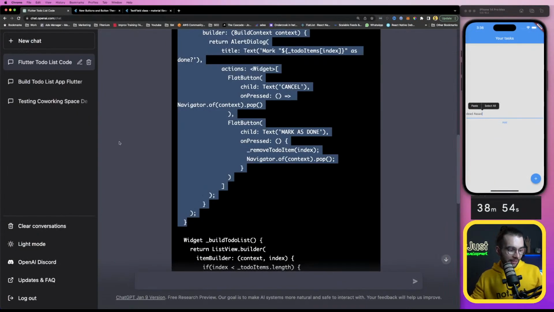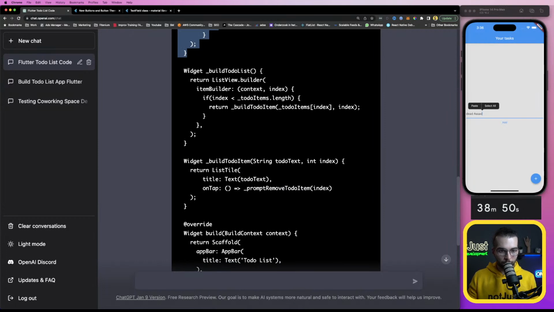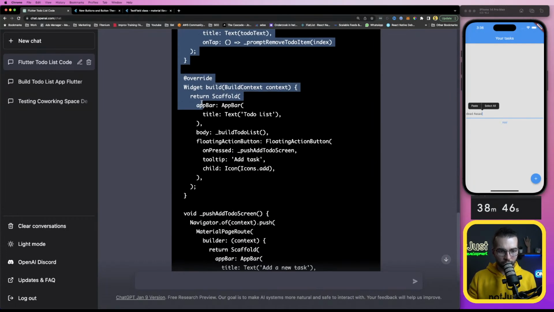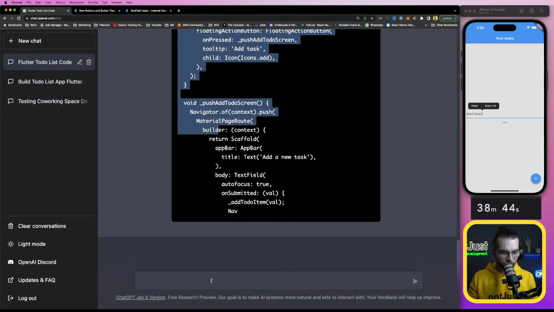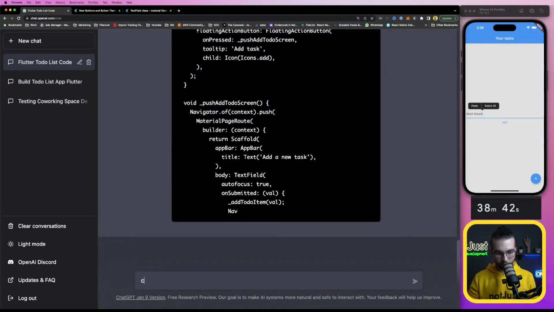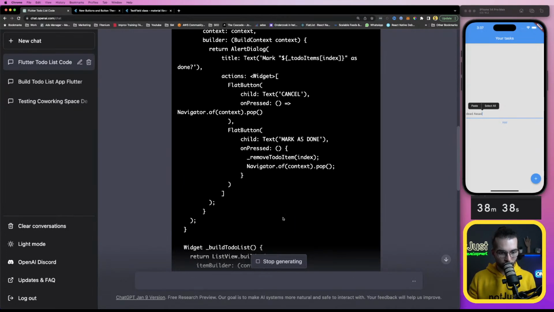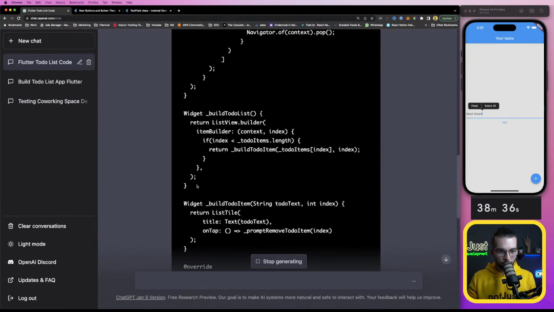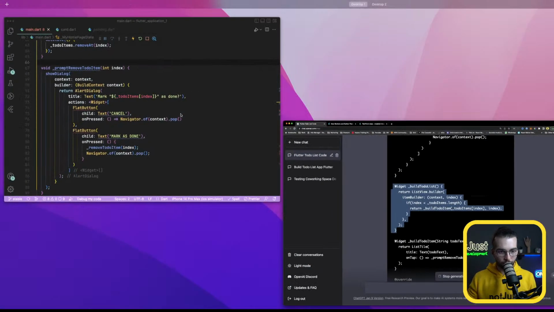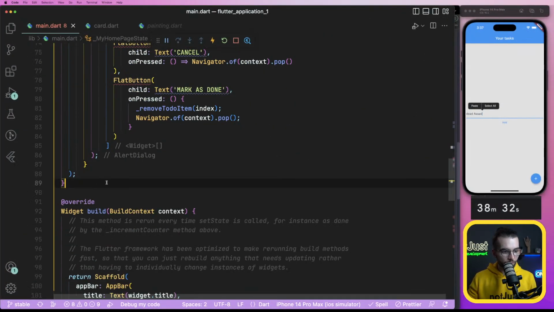Why do I not have access to everything that they give me? Build a to-do list application. Look, I'm gonna go ahead and probably I can do continue, right? Build to-do list application. This is a widget.